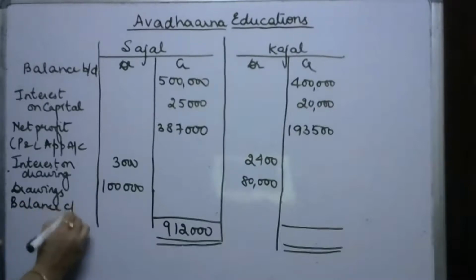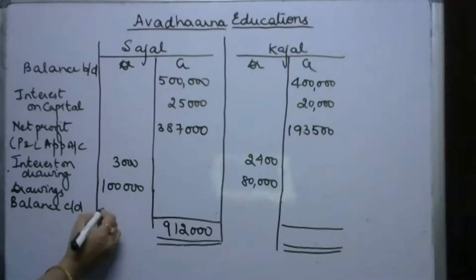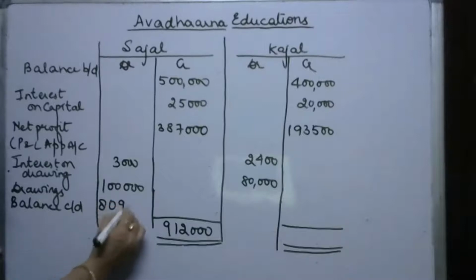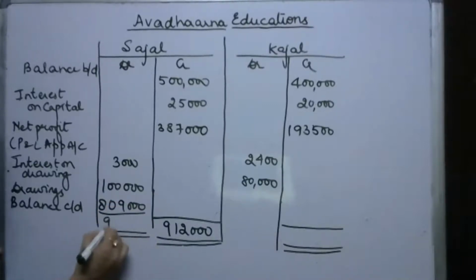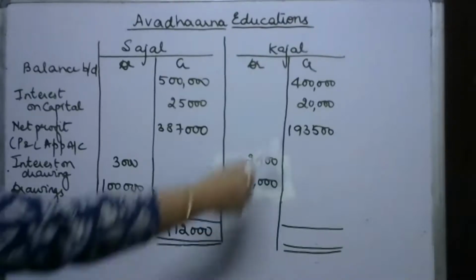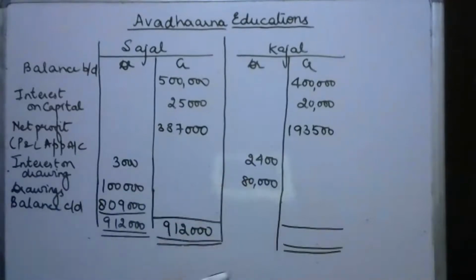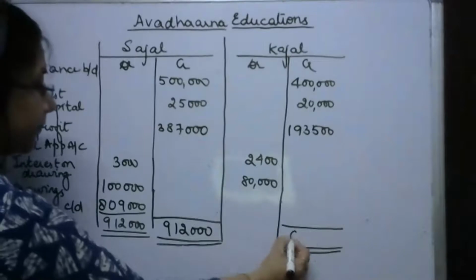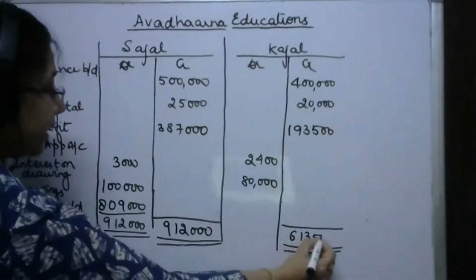So balance close down of the capital account of Sajal will be 8,09,000. Fine. So capital account of Sajal is complete. If we take the sum total of the credit side of Kajal's capital account, we get 6,13,500.